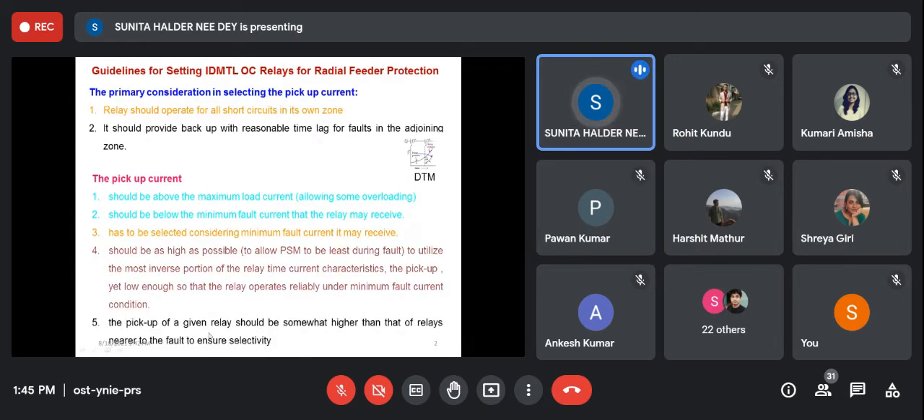The pickup of a given relay should be somewhat higher than that of the relay nearer to the fault. Otherwise, there will be no selectivity. It should discriminate pickup time from the other.